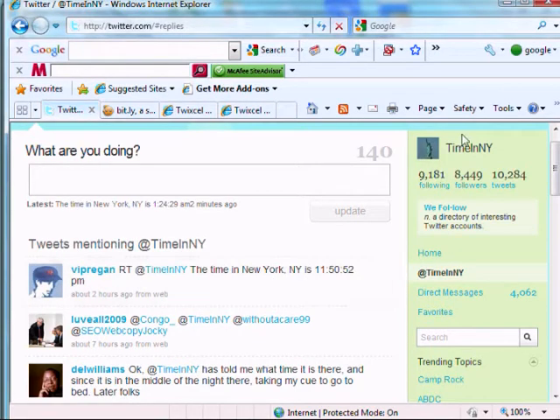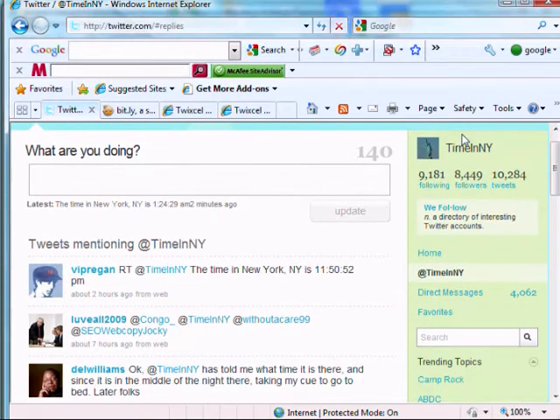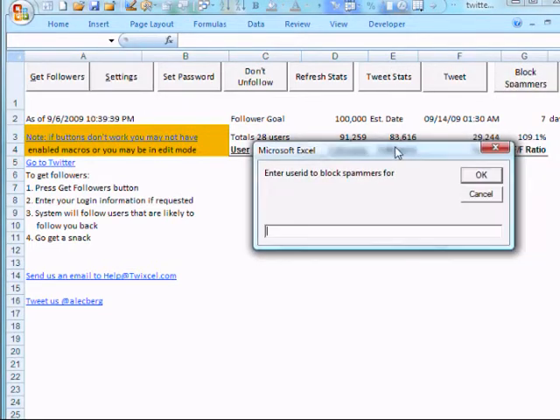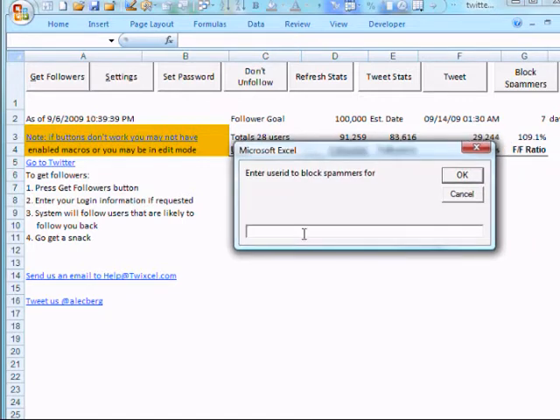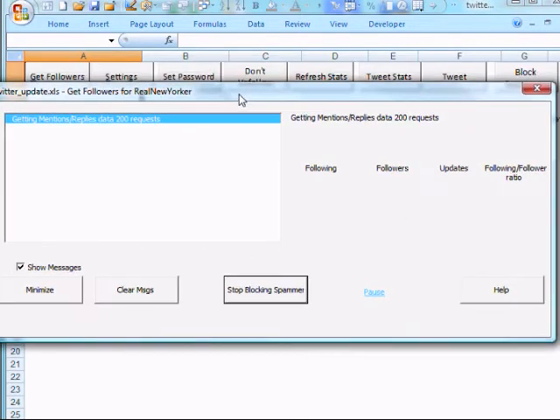any effort. What I can do now is I can go into Twixel, and I can press this button here, block spammers. So I press the button, and it's asking me for which user ID. Now, I have a number of user IDs, so I actually have to specify which one. And so we're going to enter Time in New York, press OK, and we get a status box that comes up.